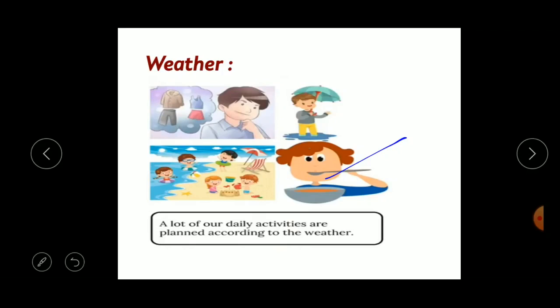So the weather conditions of a place can vary anytime, it can change anytime. Sometimes when you go out to play, the weather is pleasant and sunny, but all of a sudden it starts raining and you have to rush back home, right? And it could happen that the moment you reach home, the weather clears up again, right? So let us see what actually the weather is.